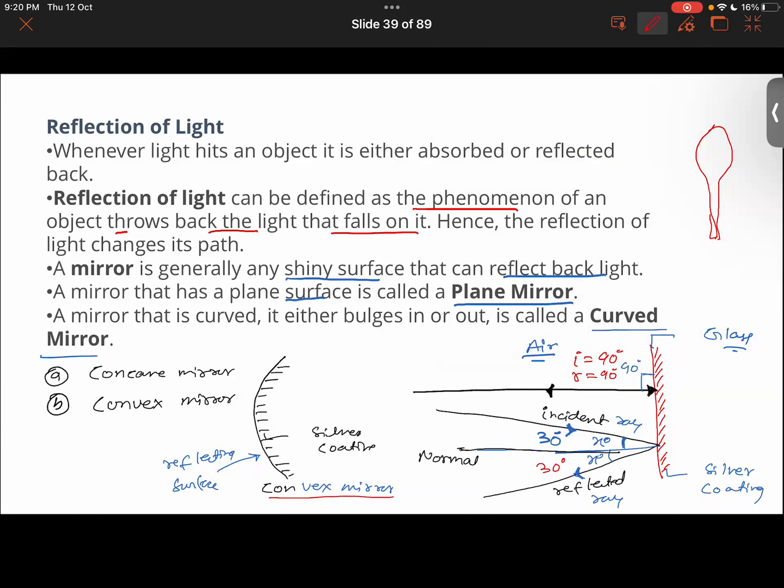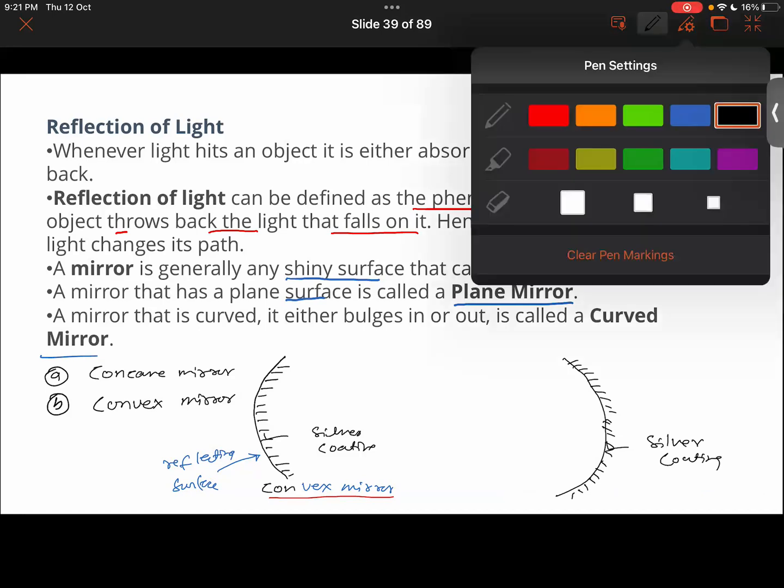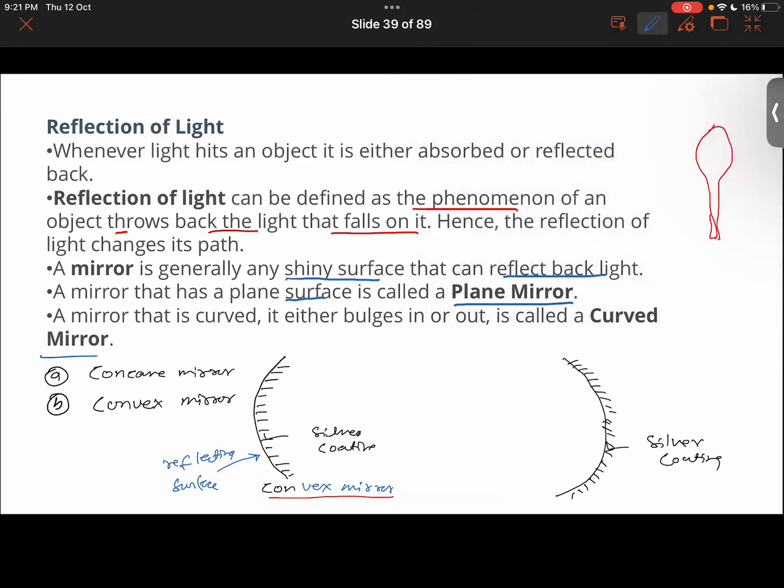Okay. And then if the surface is bent inward like this, look. If you were to have a mirror like this, now you see the reflecting surface of the mirror is bent inward. It is bulging inward, not outward. Thereby, we say it to be a concave mirror. We call it a concave mirror.